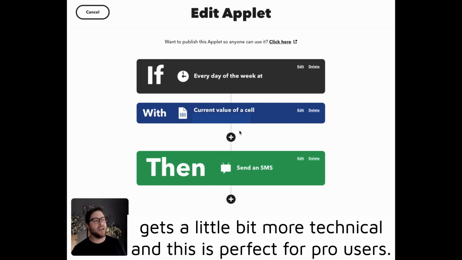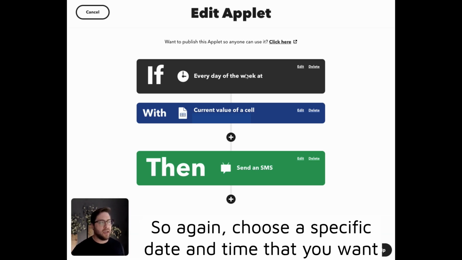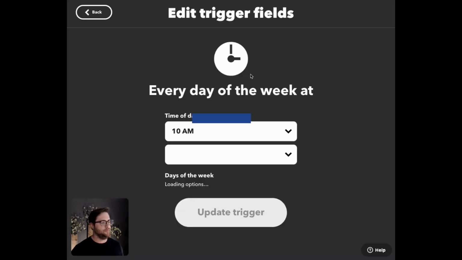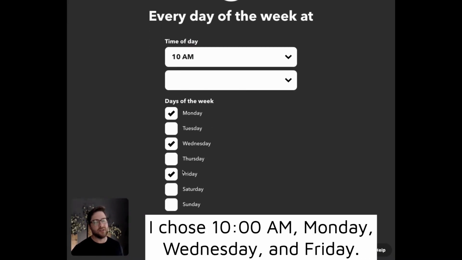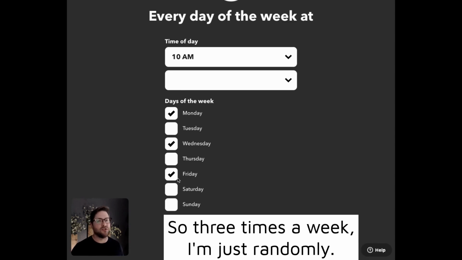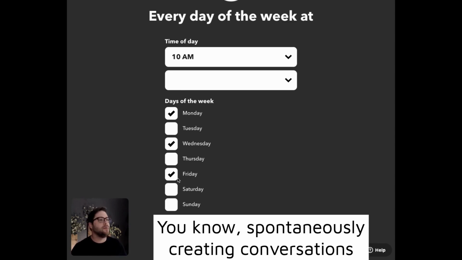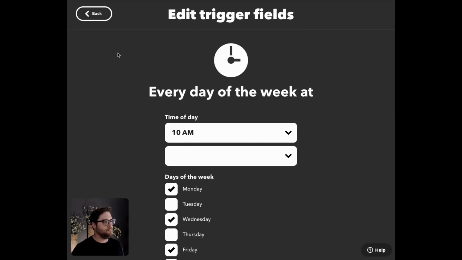All right, let's make our final applet. Our final applet gets a little bit more technical, and this is perfect for pro users. Again, choose a specific date and time that you want to send those text messages. I chose 10 a.m. Monday, Wednesday, and Friday. So three times a week, I'm randomly, spontaneously creating conversations with some friends.